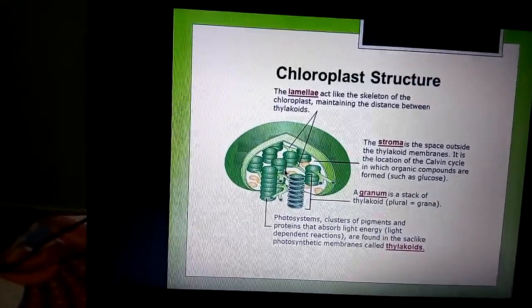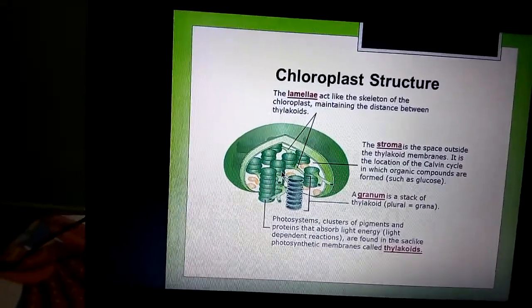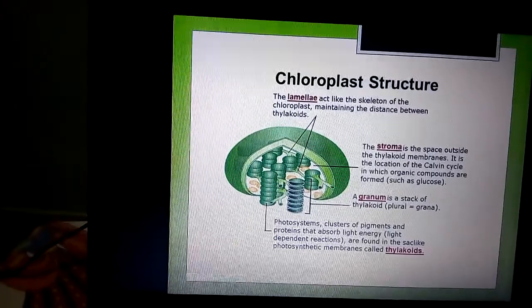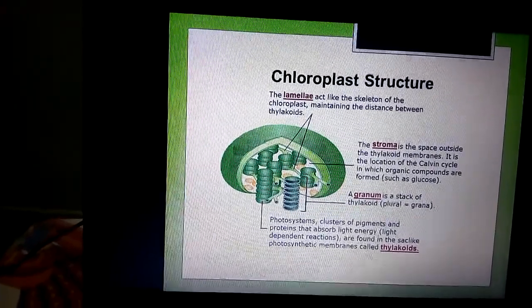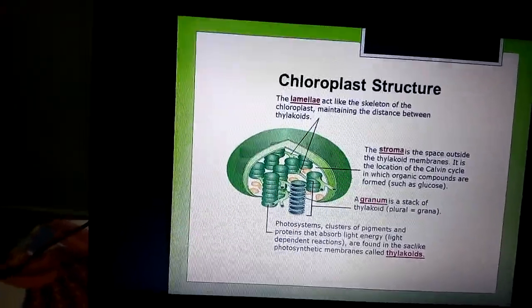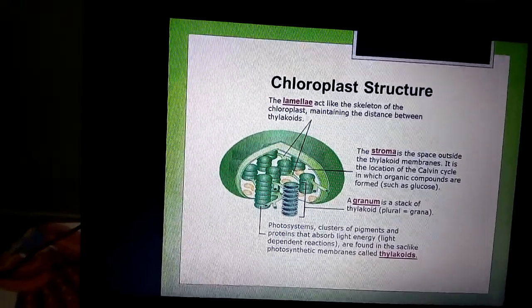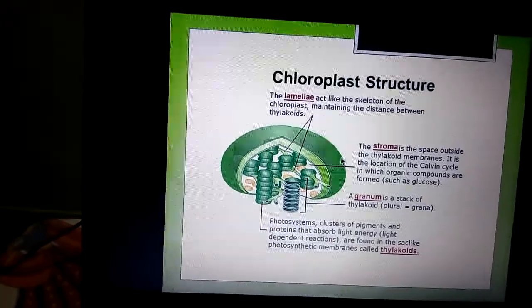In the green parts of the plant such as leaves, young shoots and algae, this type of plastid is present. The plastid containing green pigment which participates in photosynthesis is called chloroplastid.